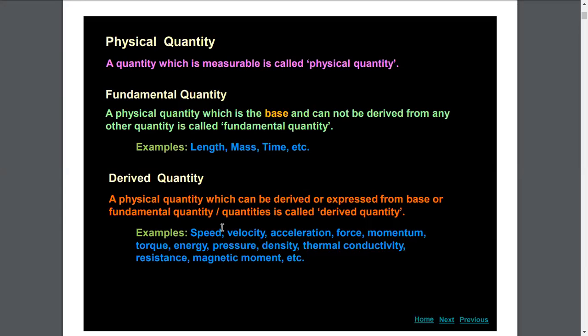Similarly, for force, you know that force equals mass into acceleration. Mass is a fundamental quantity and acceleration consists of two fundamental quantities, time and length. Therefore, force depends on three fundamental quantities, so force is not fundamental but a derived physical quantity.